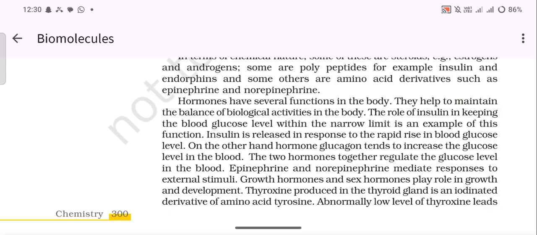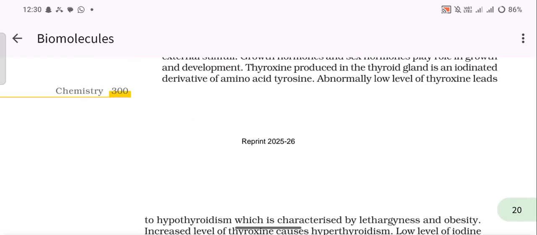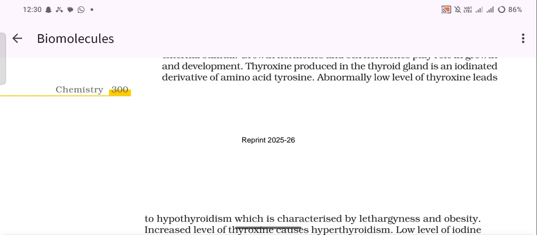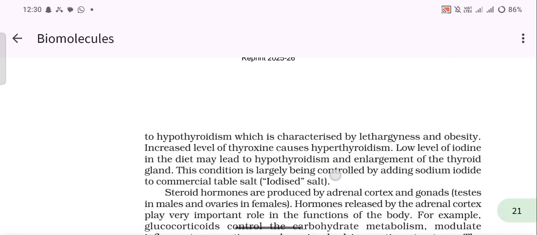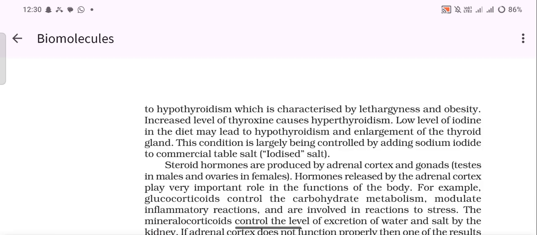Epinephrine and norepinephrine mediate responses to external stimuli. Growth hormones or sex hormones play a role in growth and development. Thyroxine is produced by the thyroid gland as an iodinated derivative of the amino acid tyrosine. Abnormally low level of thyroxine leads to hypothyroidism, which is characterized by lethargy and obesity. Increased level of thyroxine causes hyperthyroidism.